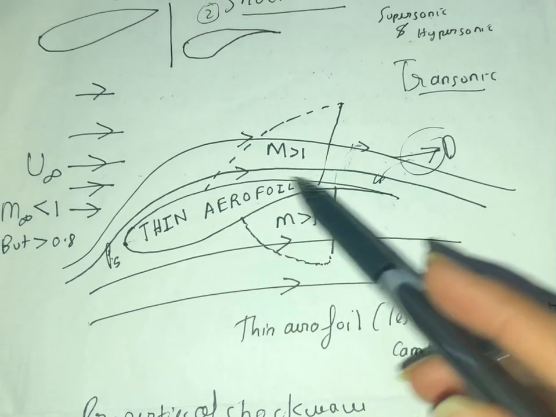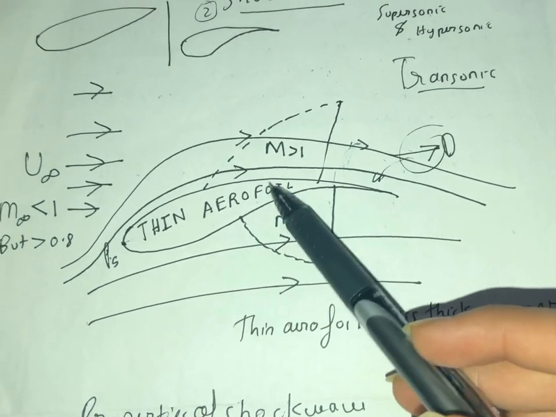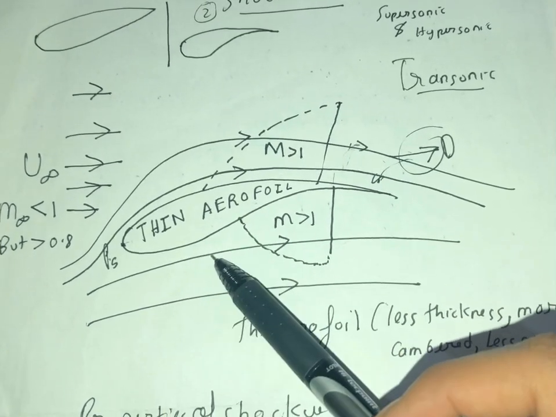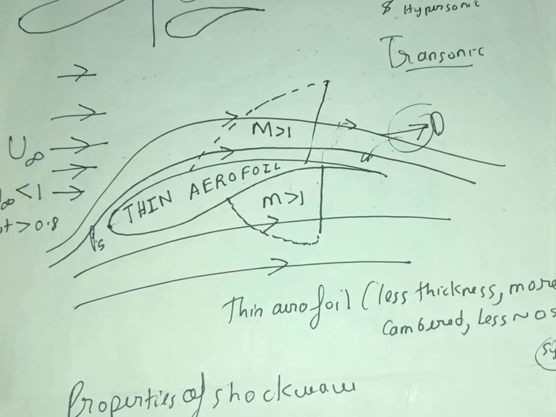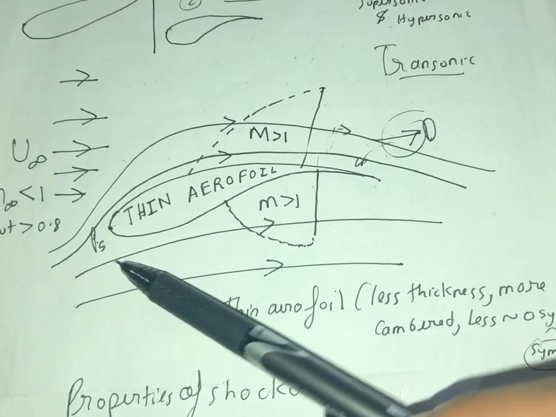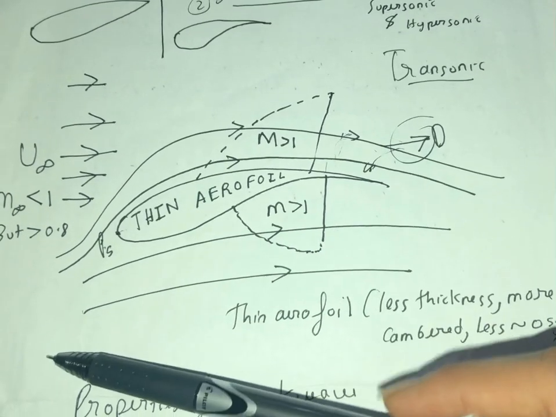So this is a general civil aircraft or military aircraft with a turbojet engine, having a Mach number less than 1 but greater than 0.8 at the far stream.